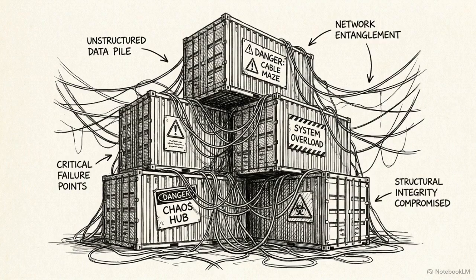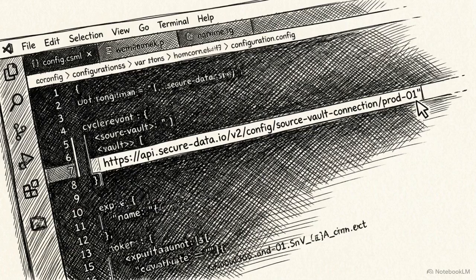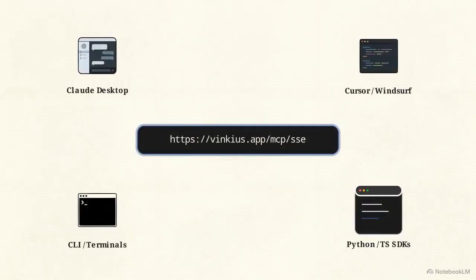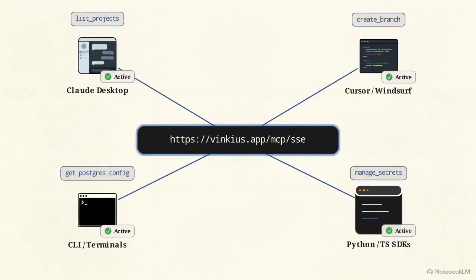Traditionally, setting up this level of secure tooling meant deploying custom Docker containers, managing network rules, and fighting CORS errors. Vinkius removes all of that by delivering fully managed, zero-infrastructure endpoints. You subscribe, grab a streamable SSE endpoint, and paste it into your environment. In less than 2 minutes, the tools are instantly available inside Claude, Cursor, Windsurf, or your own Python SDKs.